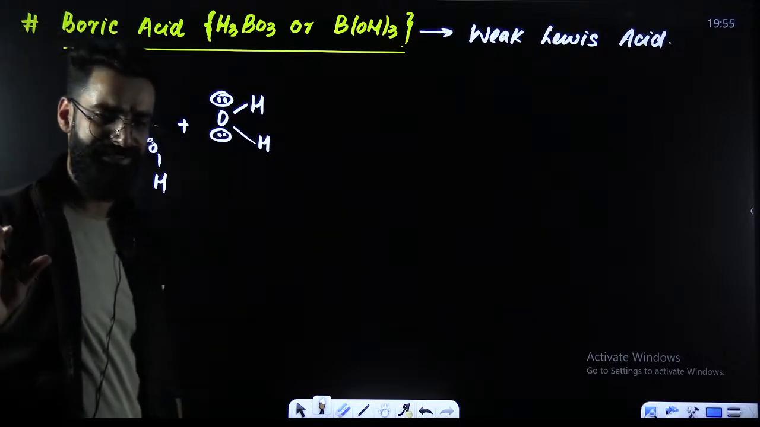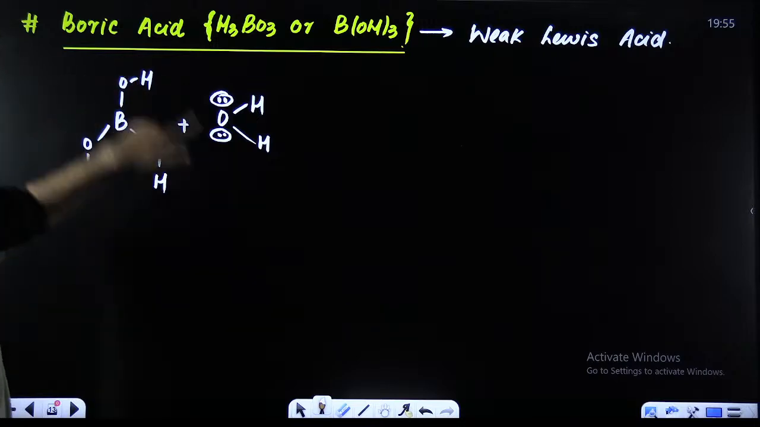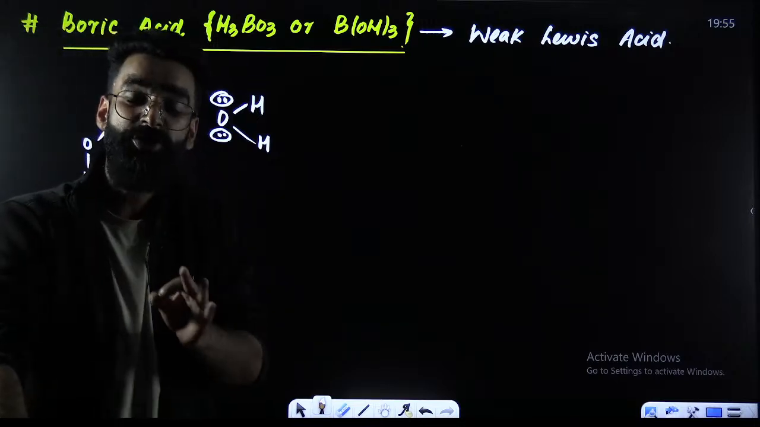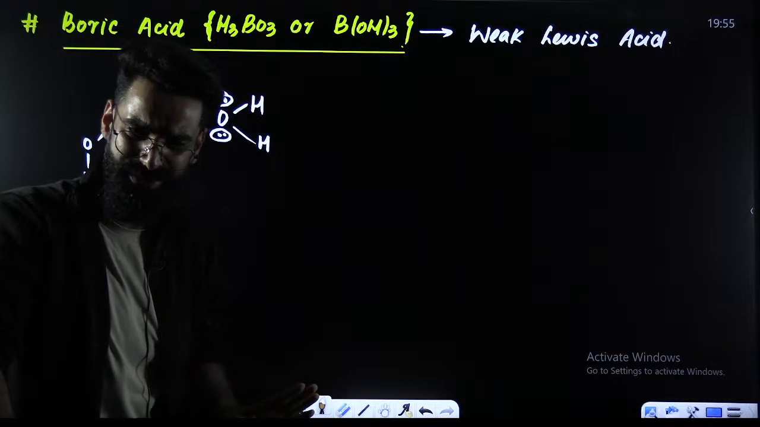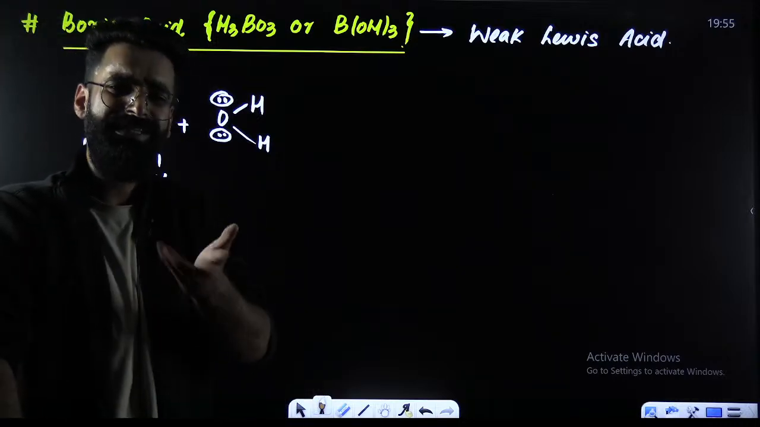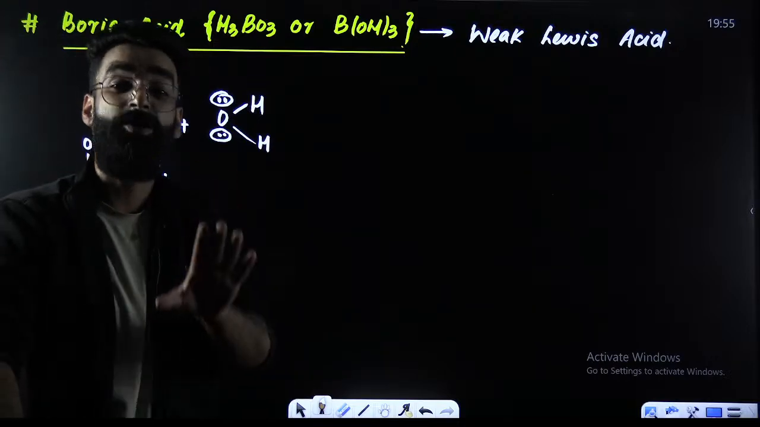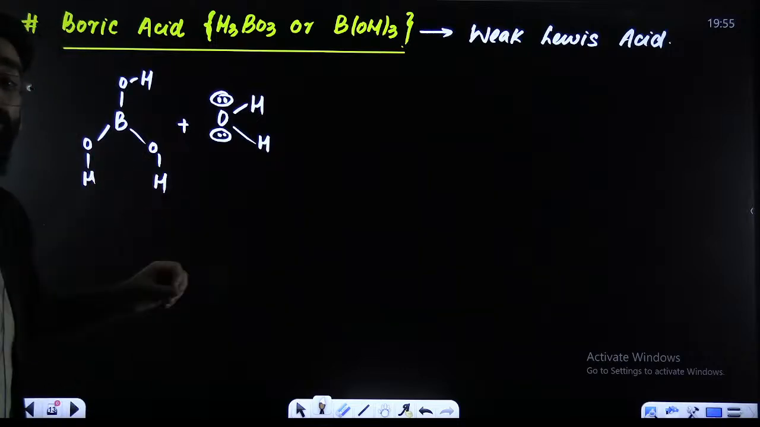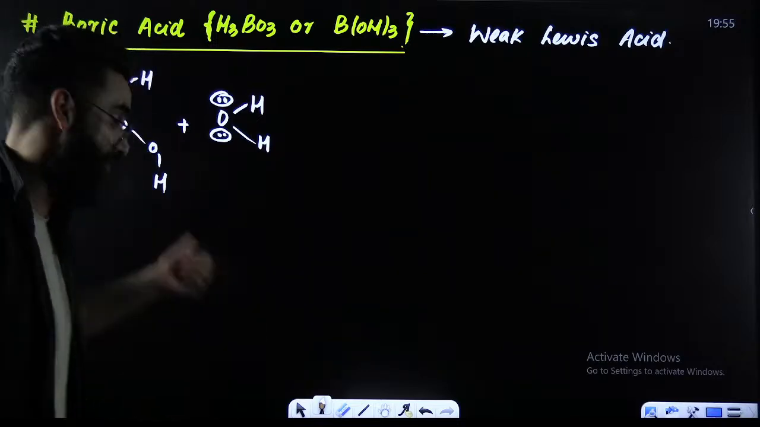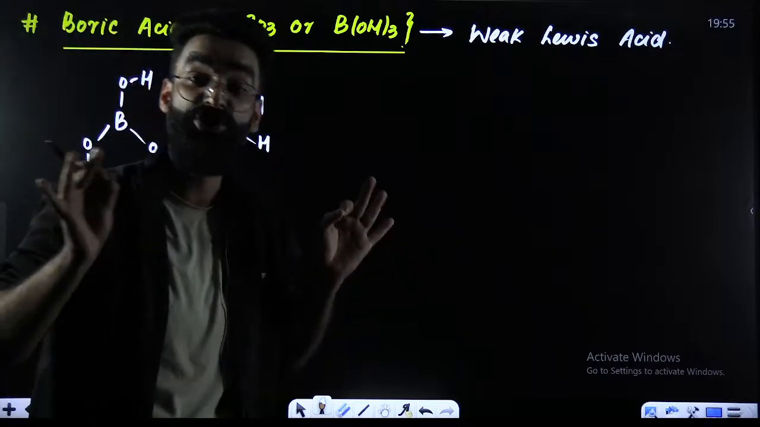Normally, you'll think like this. You'll tell me that there are 3 hydrogen atoms, and all these 3 hydrogen atoms are attached to a more electronegative element like oxygen. So this boric acid is going to donate all the 3 hydrogens in the form of H positive. So its n factor should be 3. That's something which you will answer.